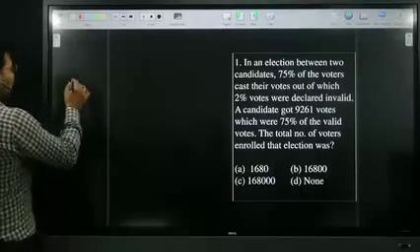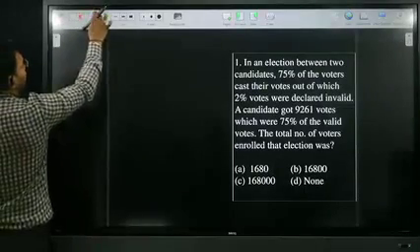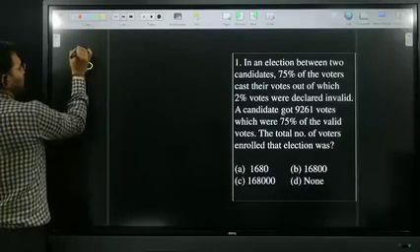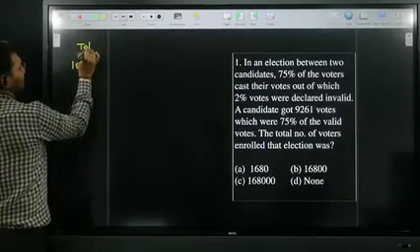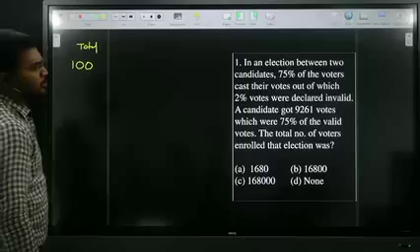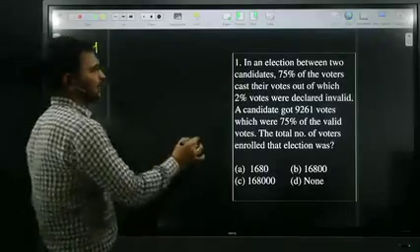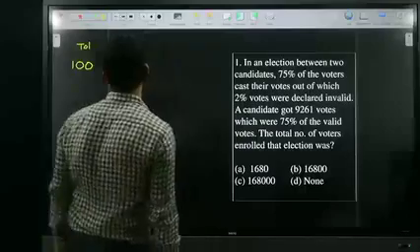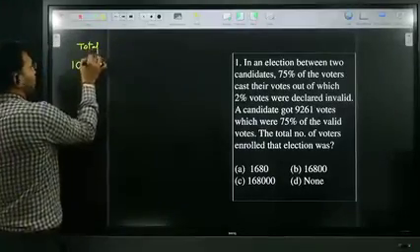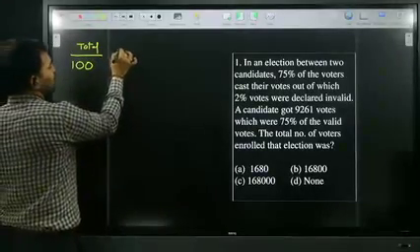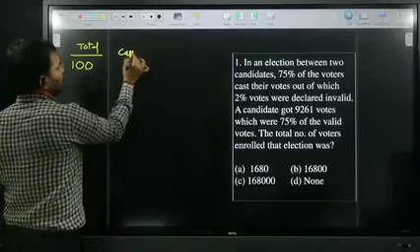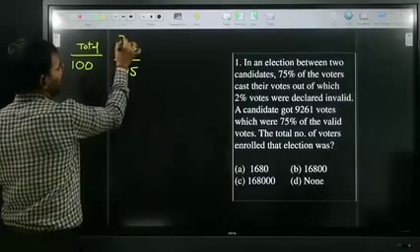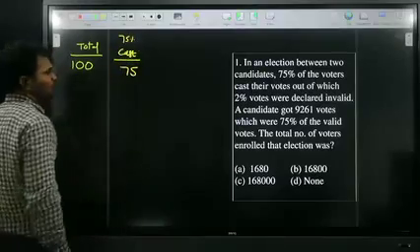Here, I don't know the total voters, so I simply assume the total voters as 100. 75% of the voters cast their votes, and 75% of 100 is 75.